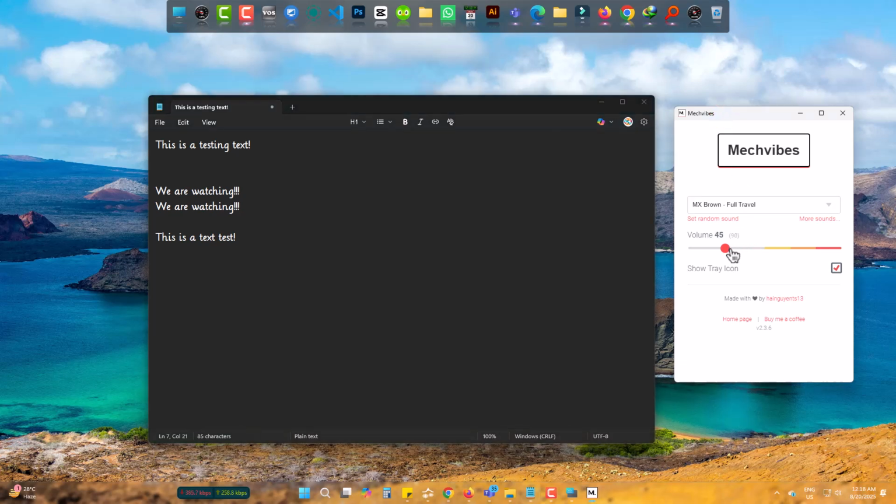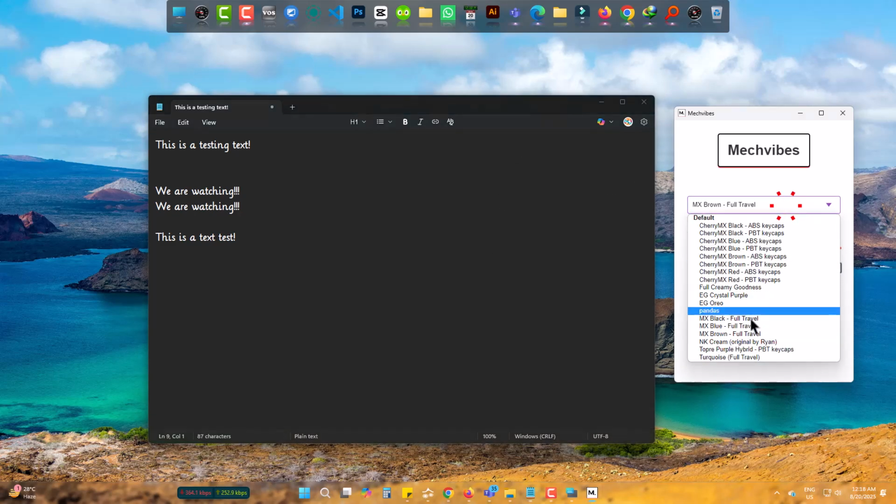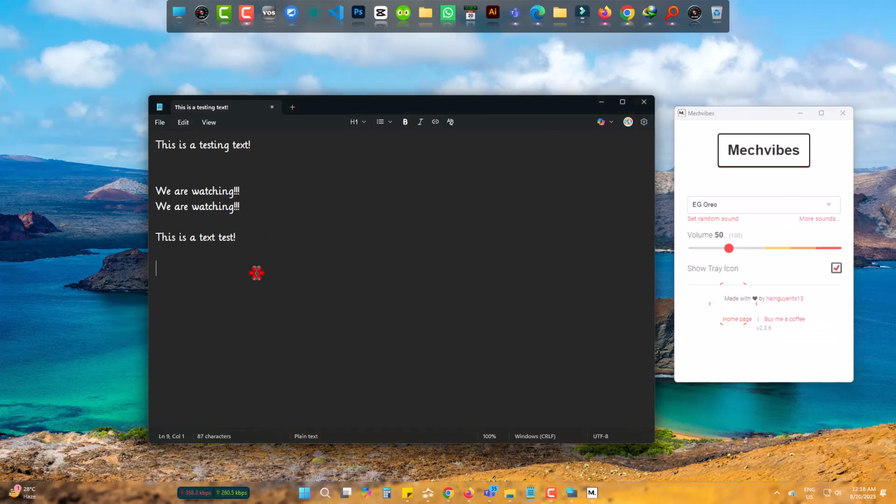But for me, 50 is the perfect one. And I also like EG Oreo. So, this is how you can turn your simple keyboard to mechanical without purchasing or replacing it.